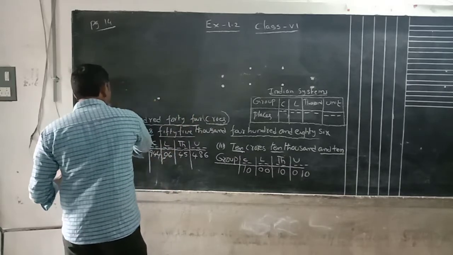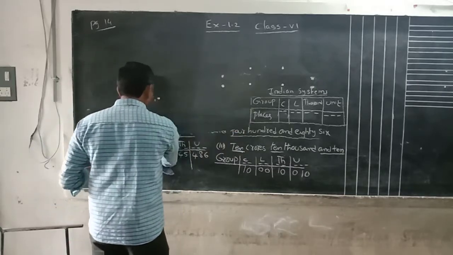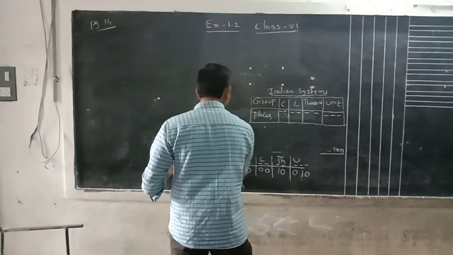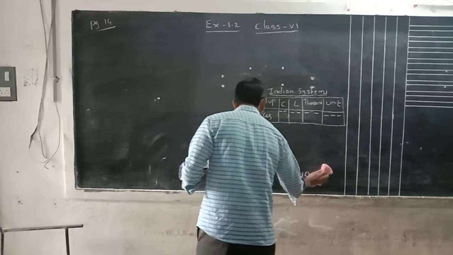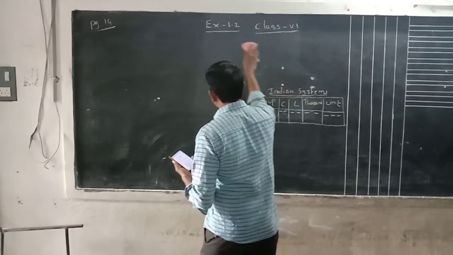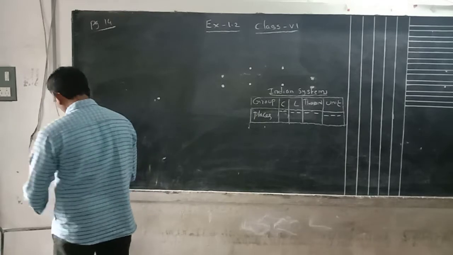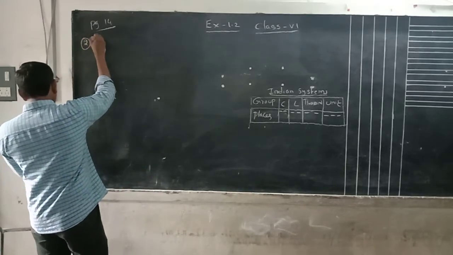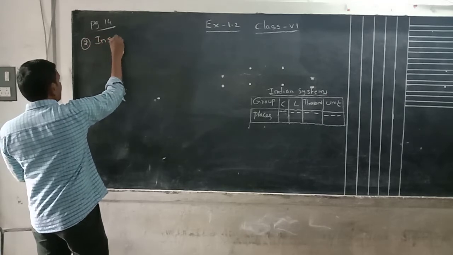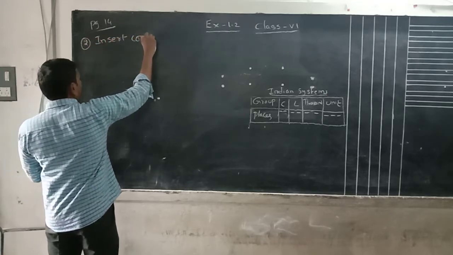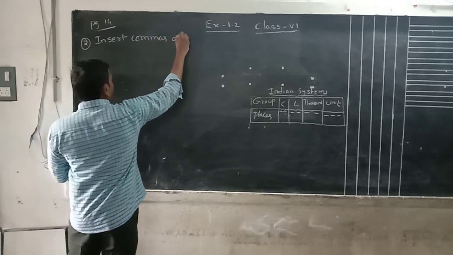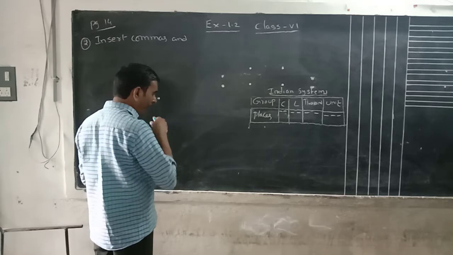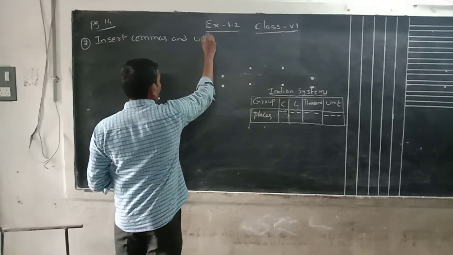If anybody completed those sums, check once. Okay, some members completed. Those we have to check. We will discuss the second one. What is the second one here? Insert commas and write in words.